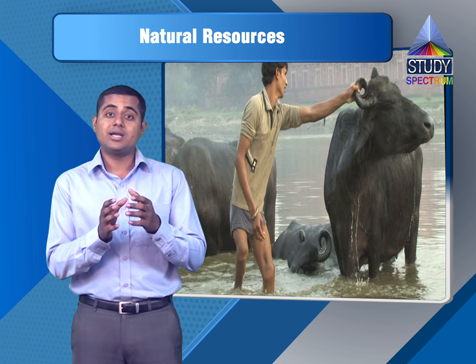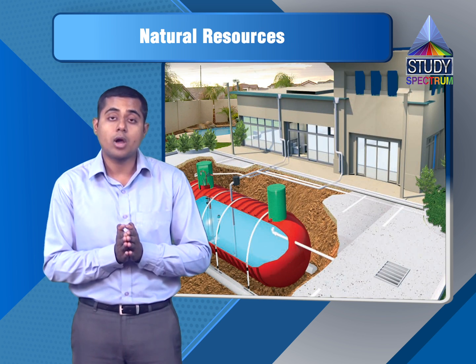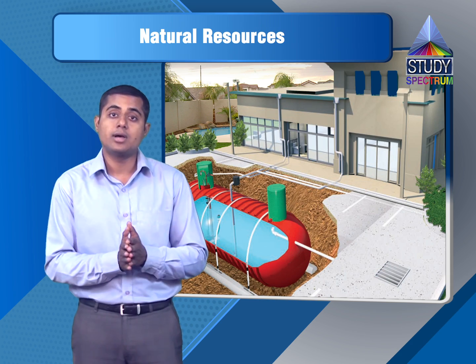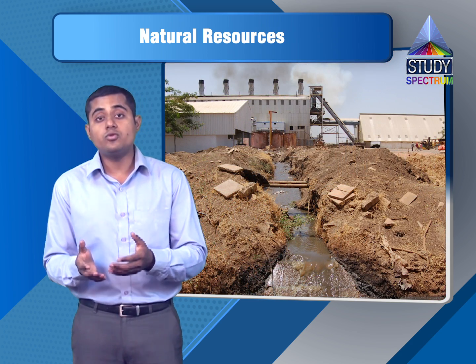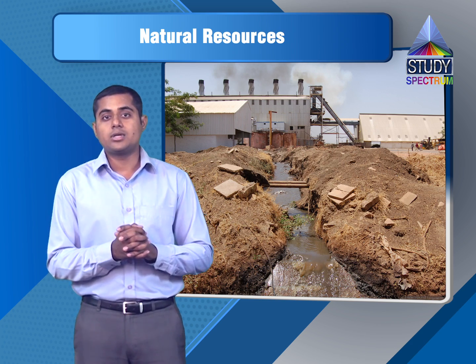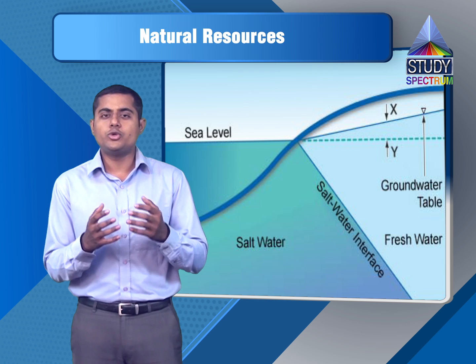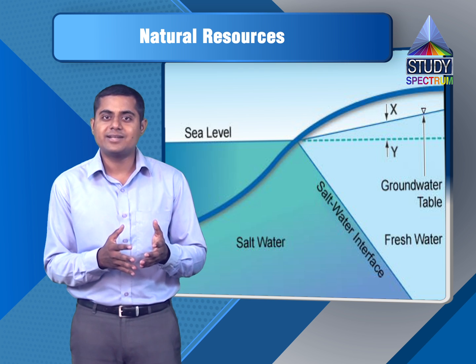So while thinking about water as a natural resource, we also think side by side about how we can conserve our water, how we can stop water from getting polluted, and how we can improve our responsible behavior towards nature. Now what happens every year? Rain comes, that water flows through waterfalls and rivers, and goes and meets the sea. Now you all know the sea is salty water. We cannot use that salty water for our day-to-day life, correct?